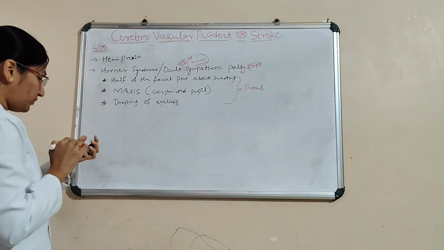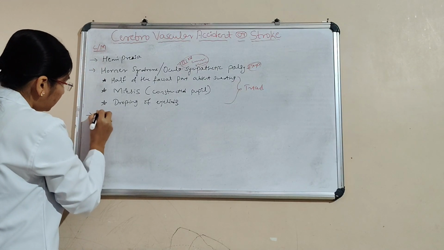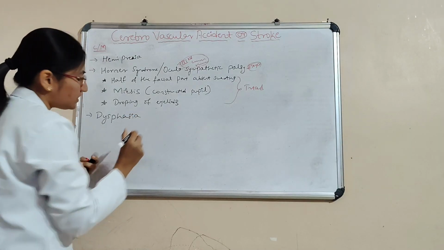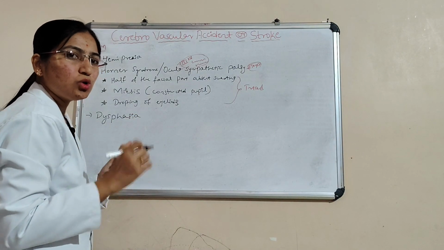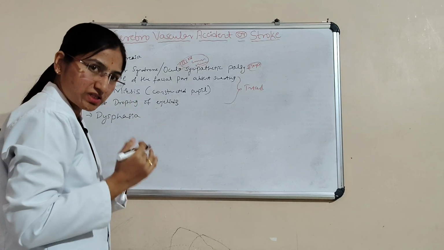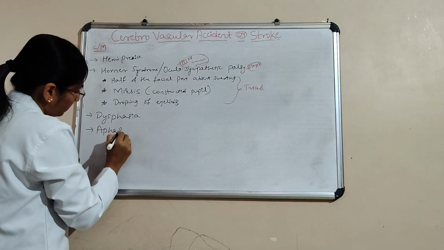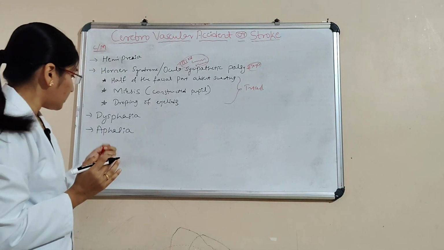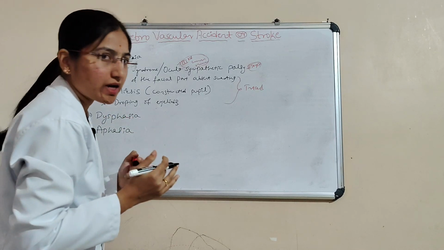And next clinical manifestation is dysphagia. Dysphagia is nothing but difficulty in swallowing. Why? Due to paralysis of the throat muscles. Next, aphasia: difficulty or inability to communicate.